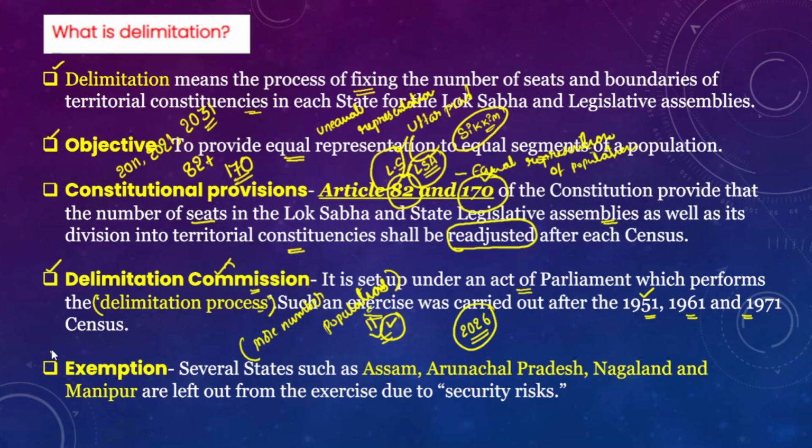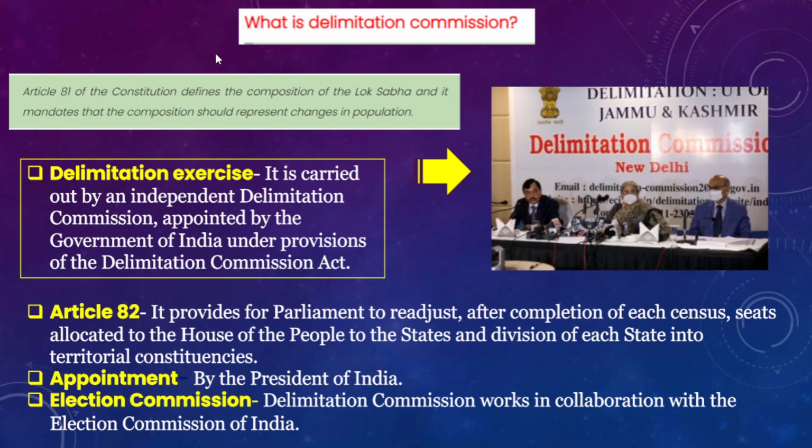Now there are certain exemptions which are provided as part of the delimitation exercise. For example, several states such as Assam, Arunachal Pradesh, Nagaland and Manipur were exempted from the delimitation exercise because of safety and security issues. Now what is a delimitation commission?